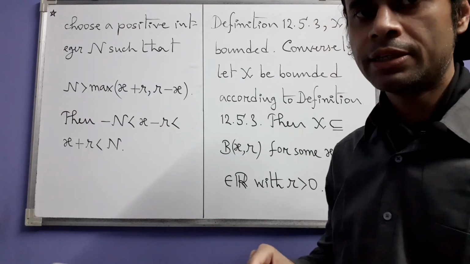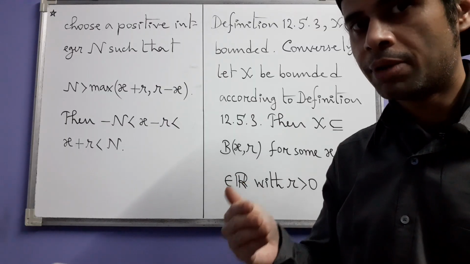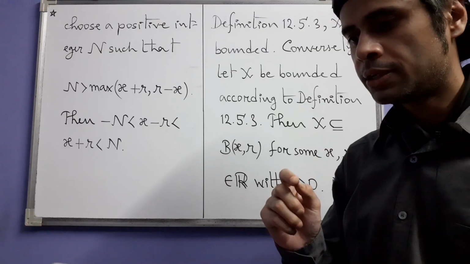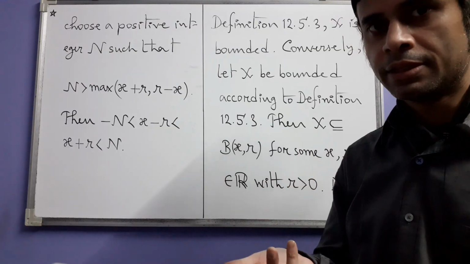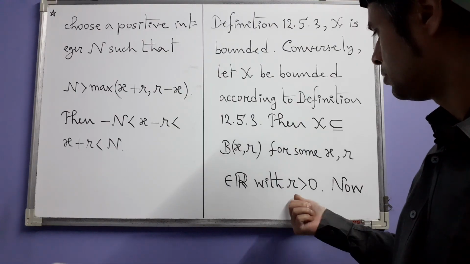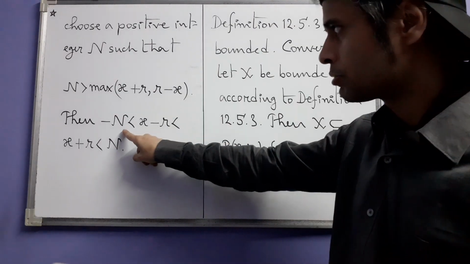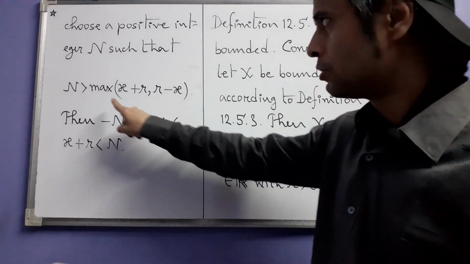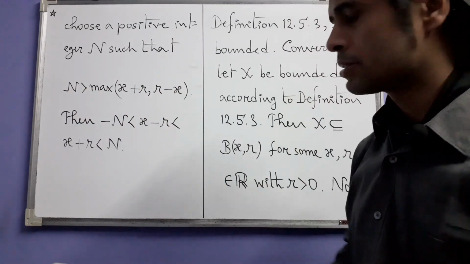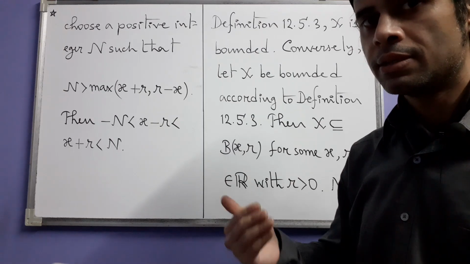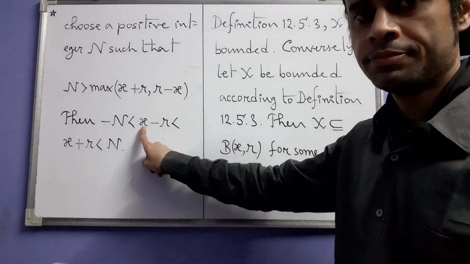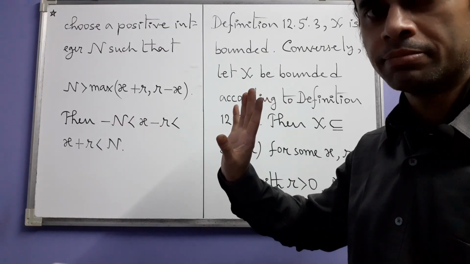This middle inequality is true if and only if -r is less than r, which is true if and only if 2r is greater than 0. But that is true because r itself is positive here. And what about this first inequality? Note that N is in particular greater than r-x. So -N is less than x-r. So that's how these inequalities come.